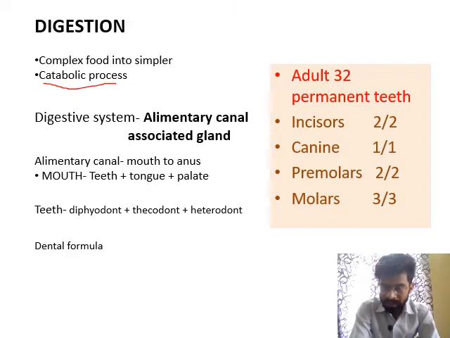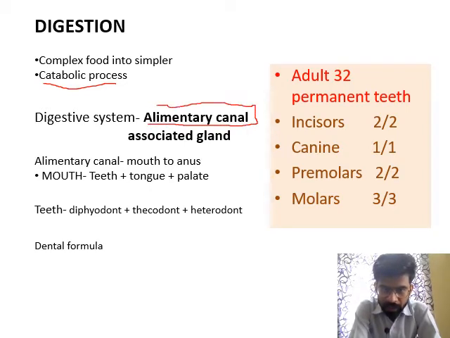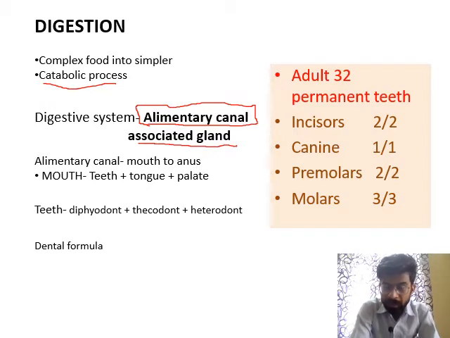First is the digestive system. The digestive system is the main component required for the digestion process. The digestive system consists of two main parts. First is the alimentary canal, and the second part is the associated glands, meaning the glands that are helpful for digestion. These glands release some secretions, or chemicals, that help to digest the food properly.